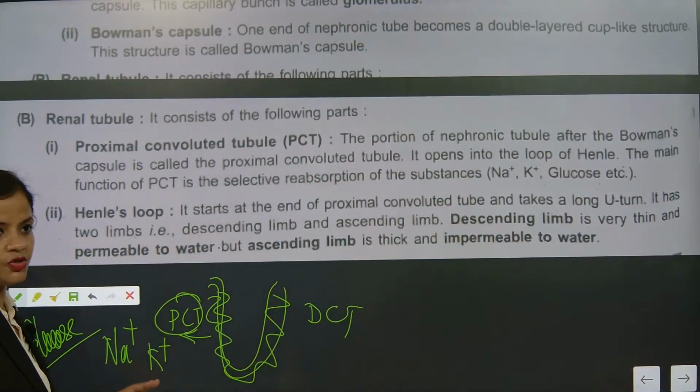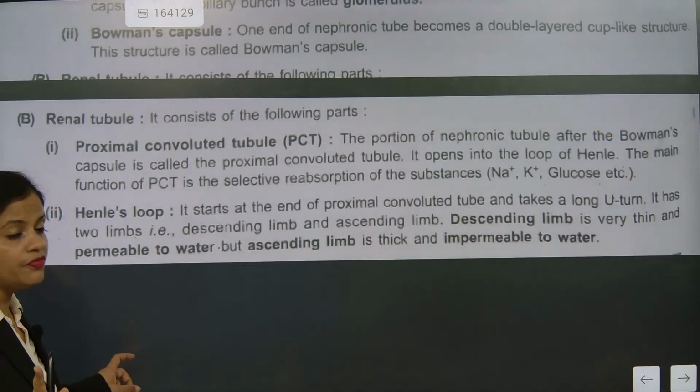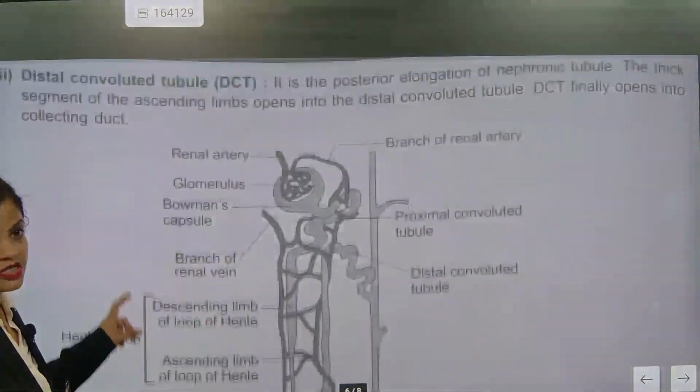How is the session, beta? Is it okay? Kidney part, heart part, we will do transportation; digestive system we have already done. If you wish, we will discuss.